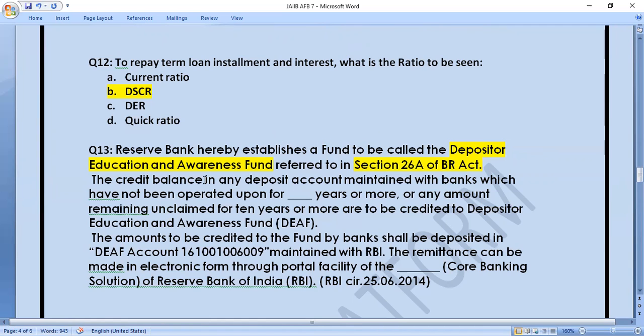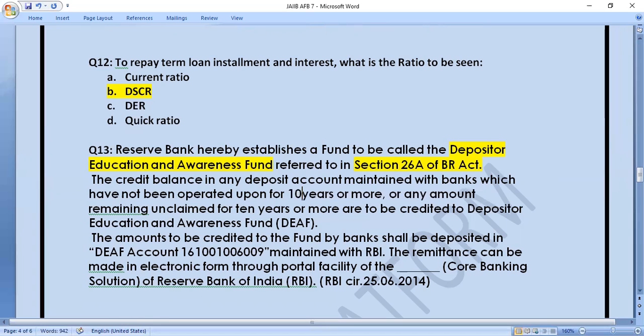So the credit balance in any deposit account maintained with banks which has not been operated upon for dash years or more, or any amount. So for how many years the account has not been operated, that amount we send to the DEF fund. And the right answer of this question is 10 years.